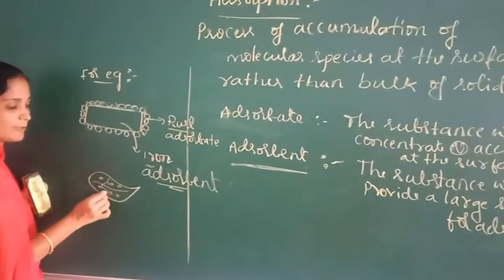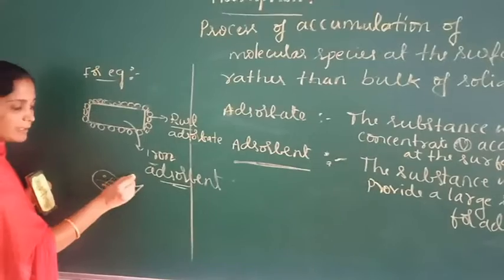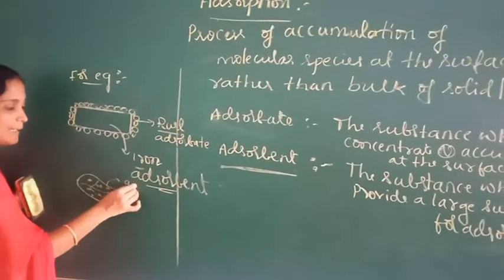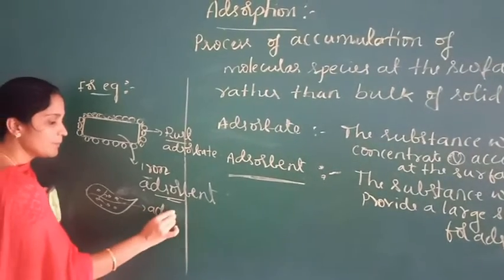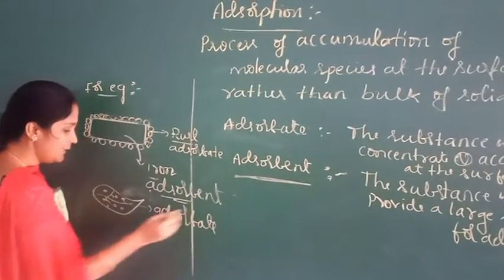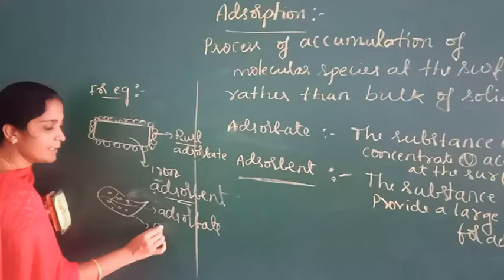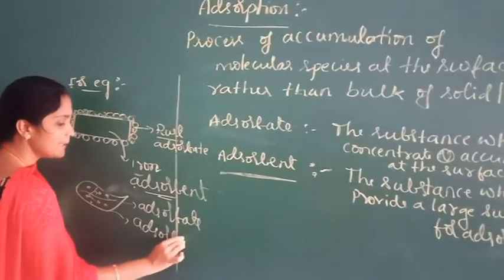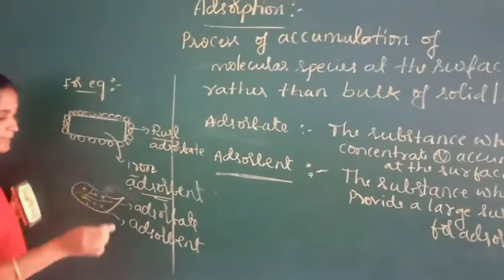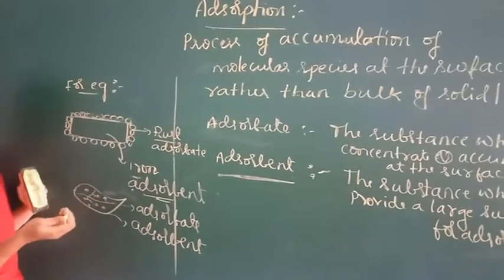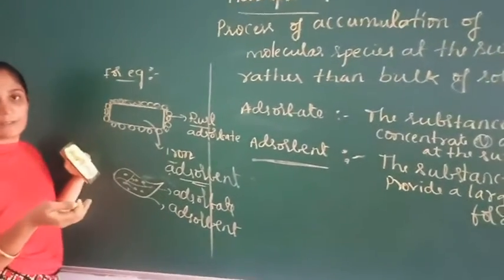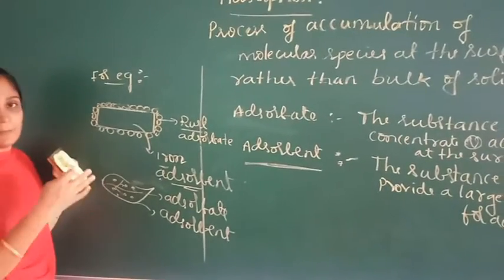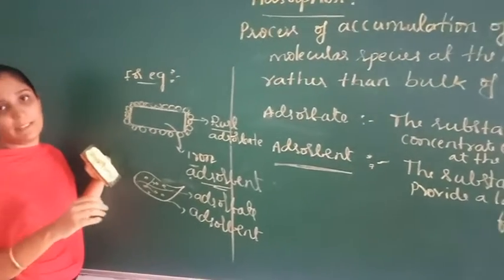Water droplets on a leaf are called adsorbate, and this leaf is called adsorbent. Another example is a water droplet on plastic paper. So water droplets are called adsorbate and the plastic paper is called adsorbent.